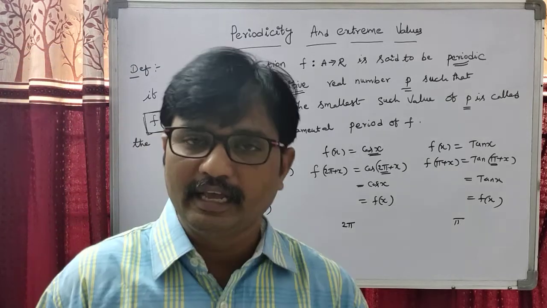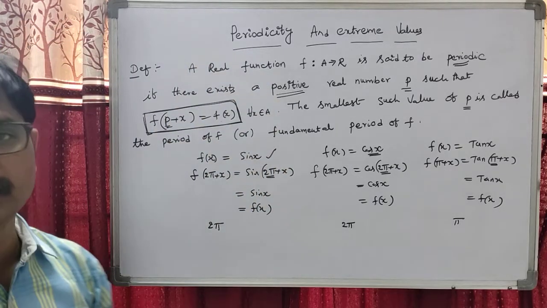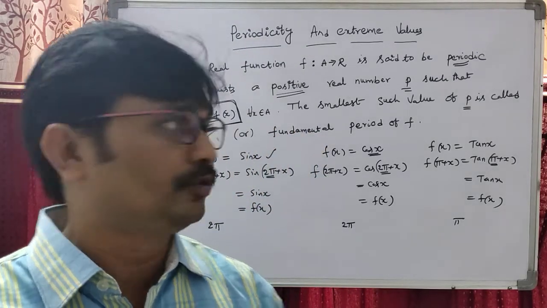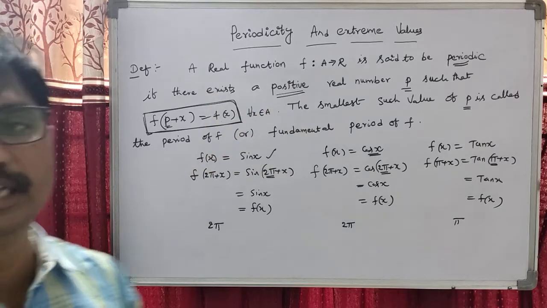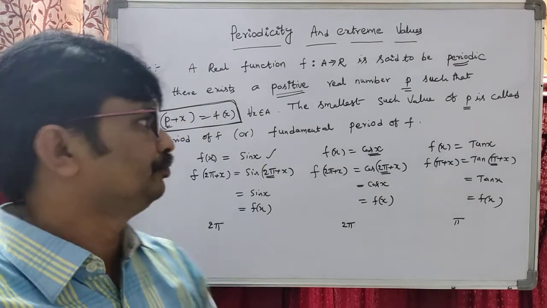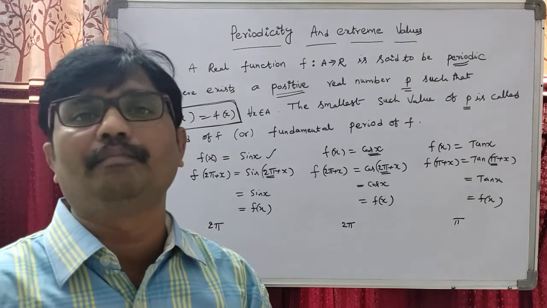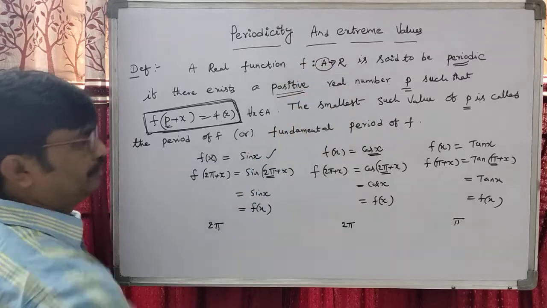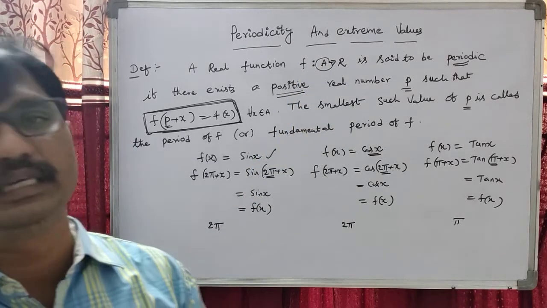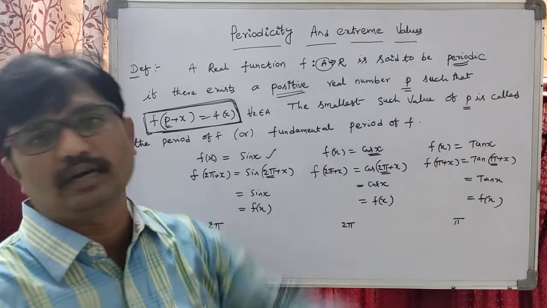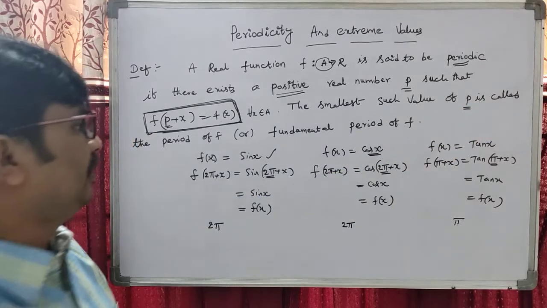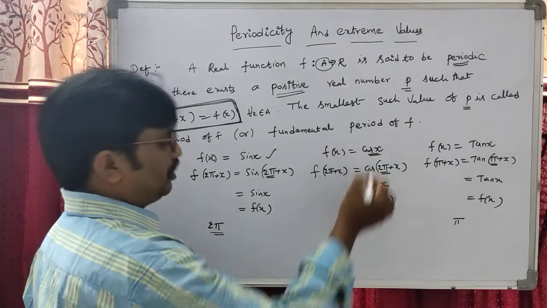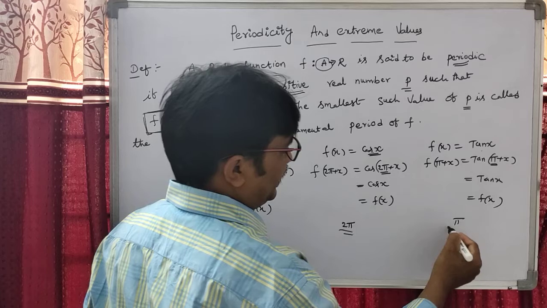Okay students, a real function f mapping A to R is said to be periodic if there exists a positive real number p such that f of p plus x equal to f of x for all x belongs to A, then the smallest such value of p is called the period of f or the fundamental period of f. So the period of sin x is 2 pi. Period of cos x is 2 pi. Period of tan x is pi.